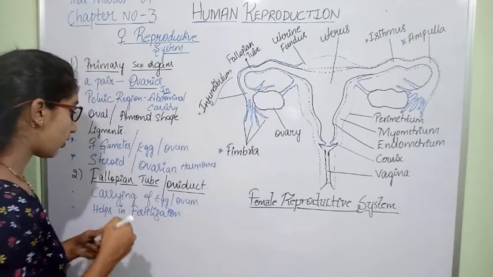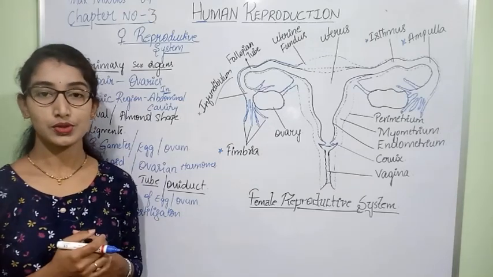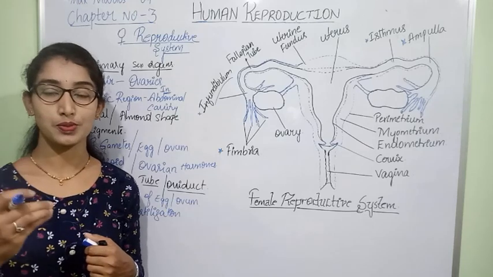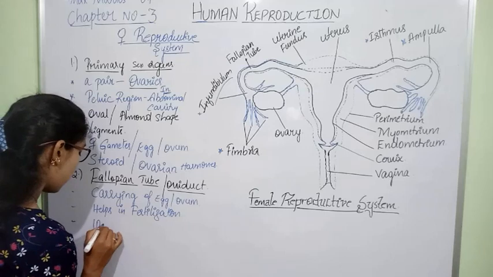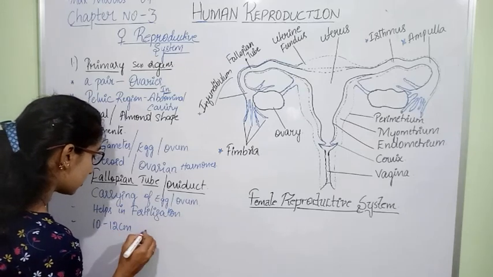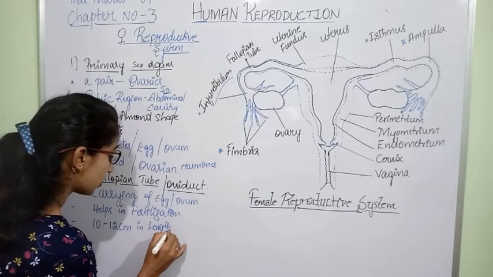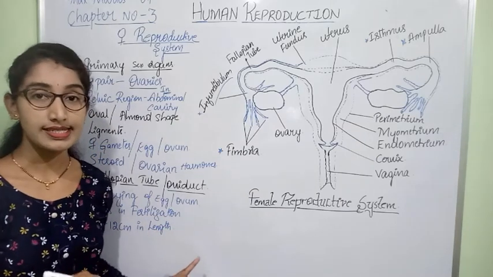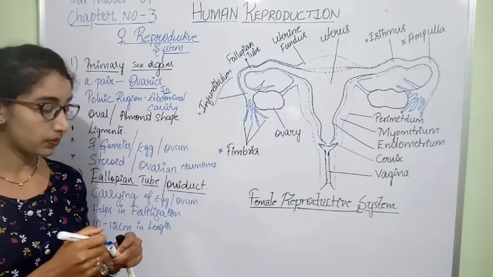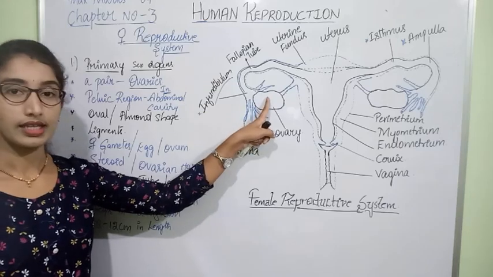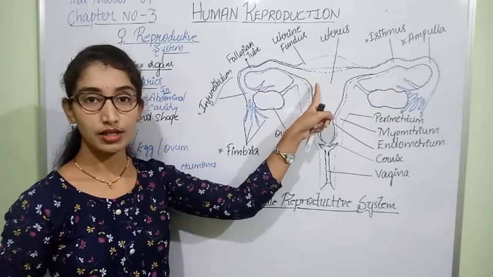When we approximately measure, the fallopian tube is an elongated tubular structure which measures around 10 to 12 centimeter in length. It is a narrow tube starting from the ovary and reaching the uterus.